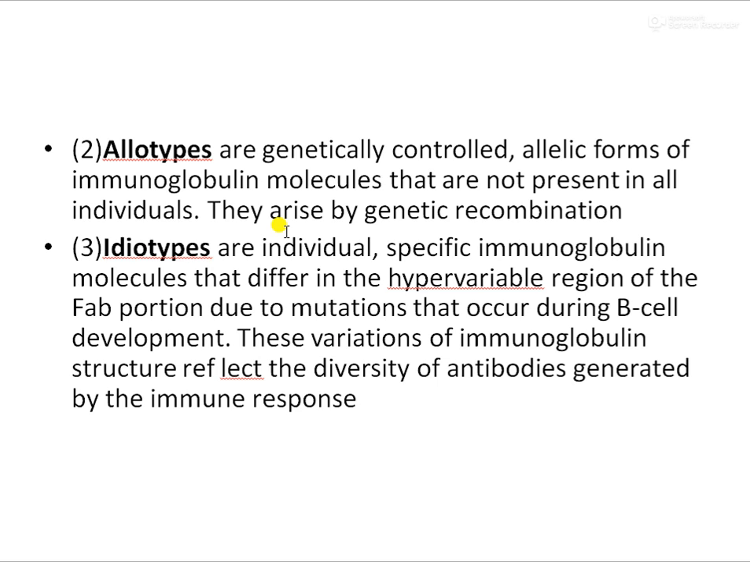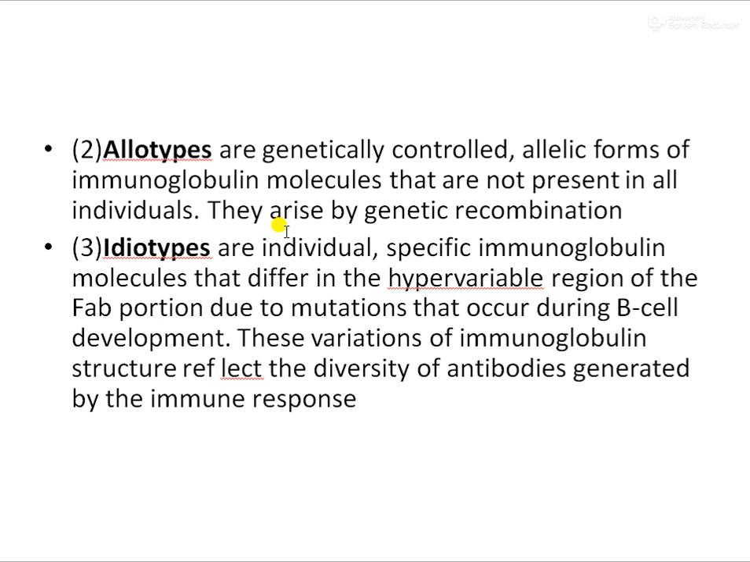These allotypic variations are mainly considered to be allelic forms of an immunoglobulin molecule. And such allelic forms might not be of the same immunoglobulin. Different allelic forms will be present. And these are genetically controlled and they are not present in all individuals. And usually these allotypic variations mainly arise by genetic recombinations.